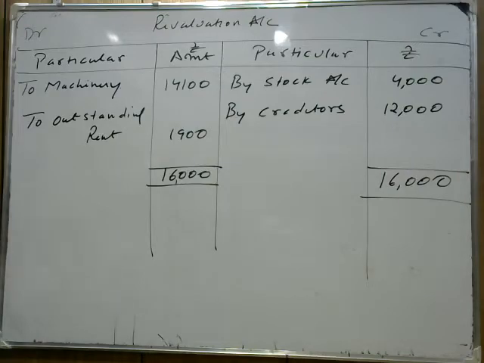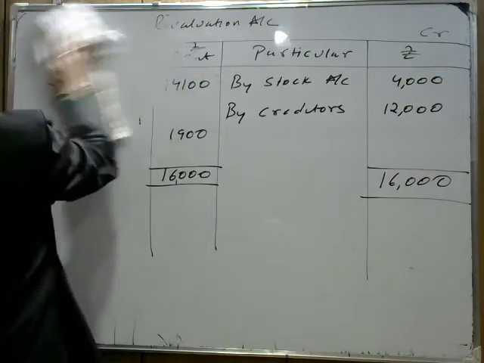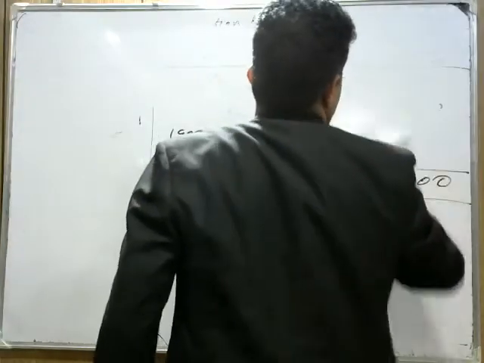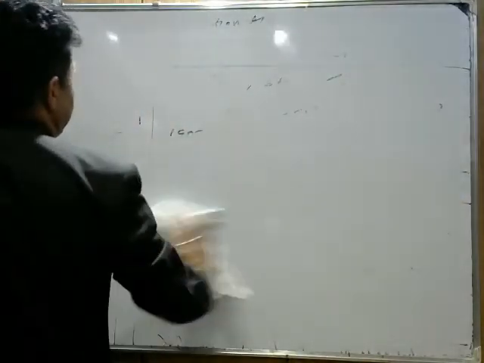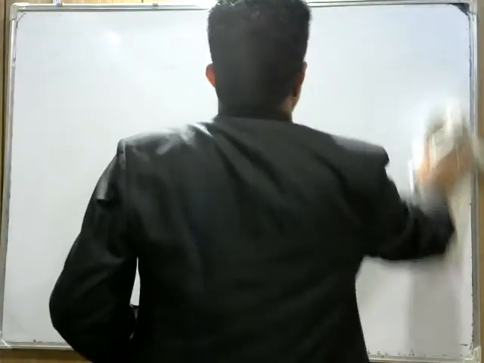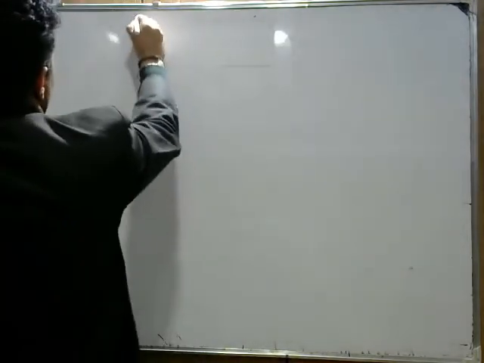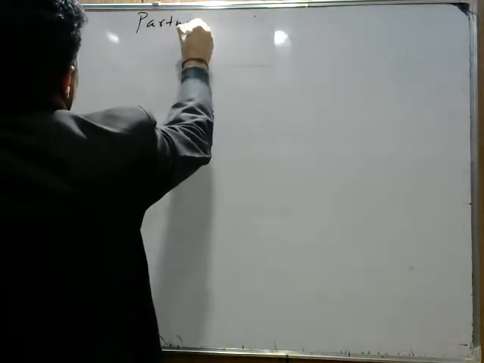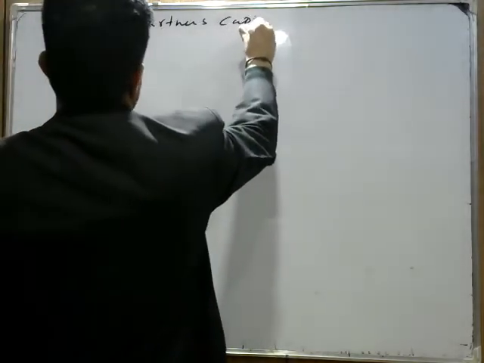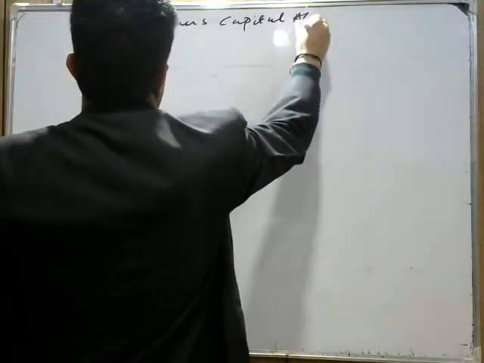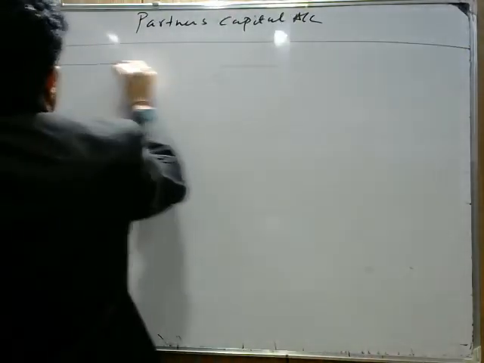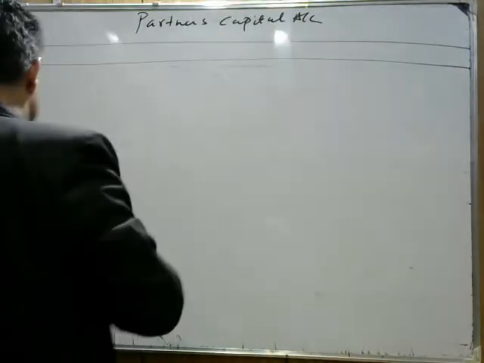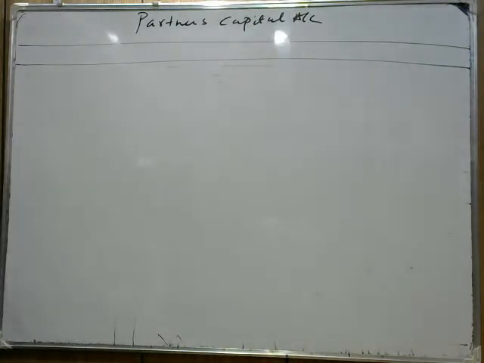Next, we make the partners capital account. So there are 4 partners: A, B, C, and D. So first thing we write particulars.